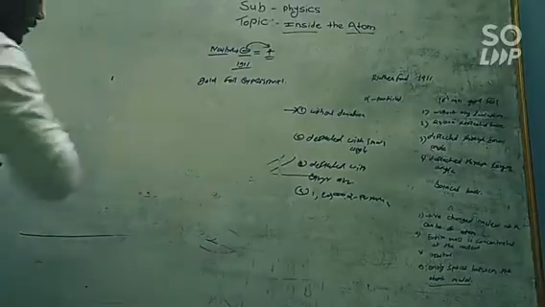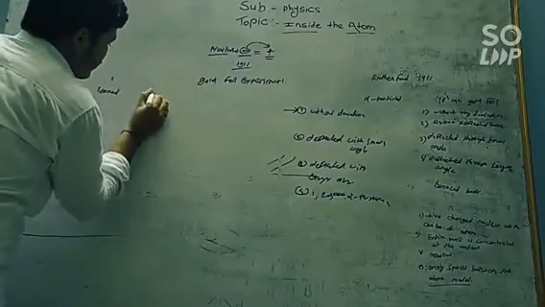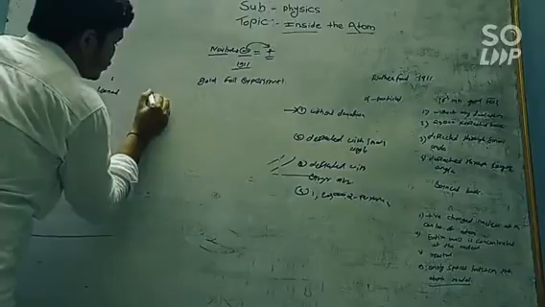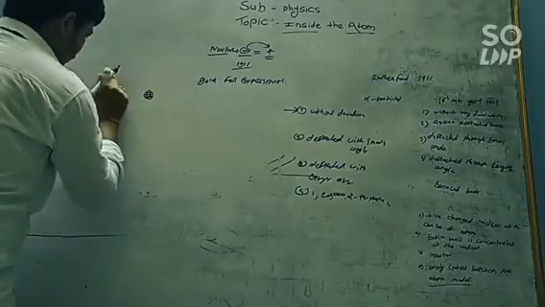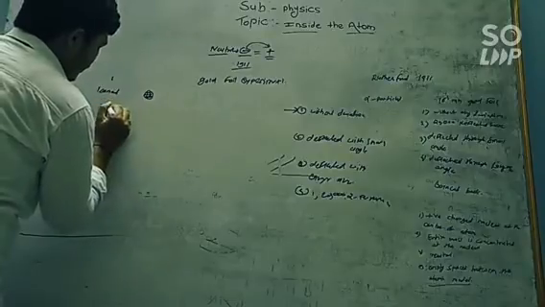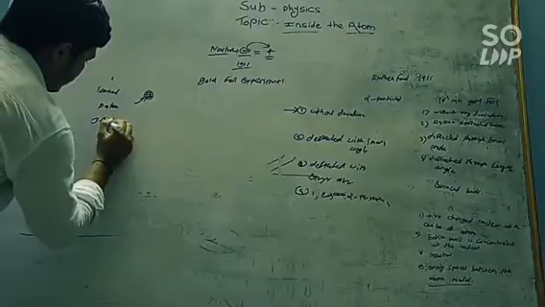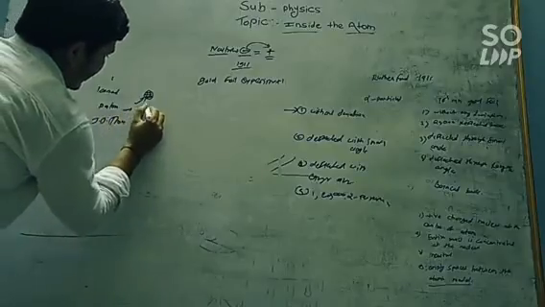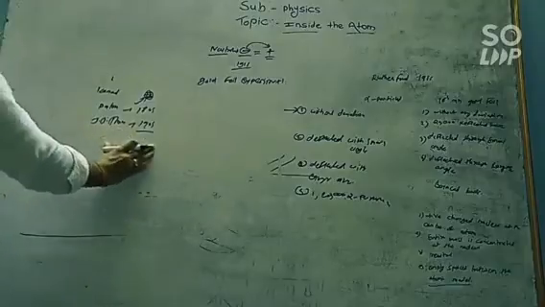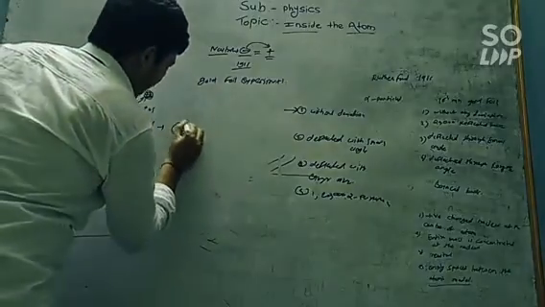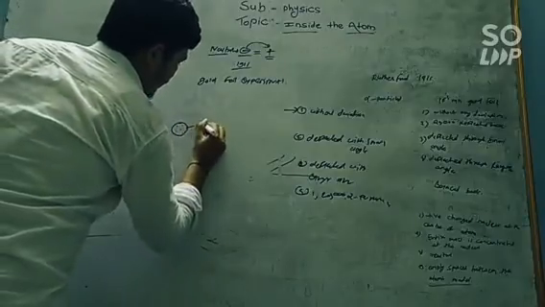Now in the first, Kanad states that the atom is a solid particle which is indivisible or indestructible. Dalton says the same thing. Dalton in 1804, J.J. Thomson in 1904. J.J. Thomson in 1904 also said that the atom has some particles inside it, by using the plum pudding model.